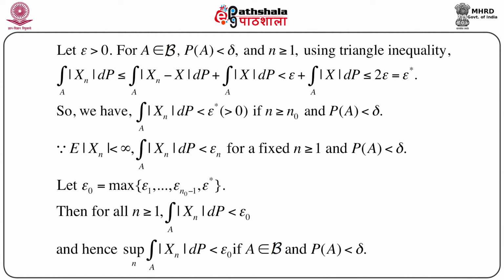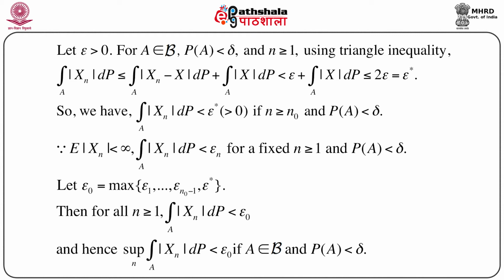So in effect, this condition, that the integration of |xn| dP over A is less than epsilon naught, holds for every n greater than or equal to 1, and the right hand side is completely independent of n, because we have chosen epsilon naught to be the maximum of epsilon 1 to epsilon n naught minus 1 and epsilon star. The left hand side depends on n, so we can easily take the supremum on the left hand side and it has no effect on the right hand side.